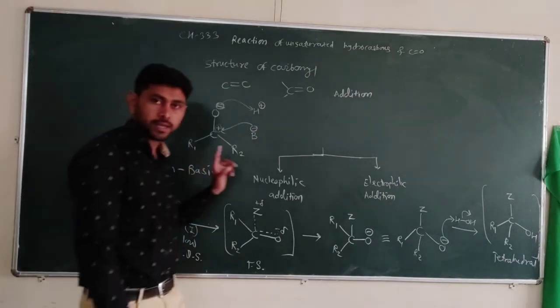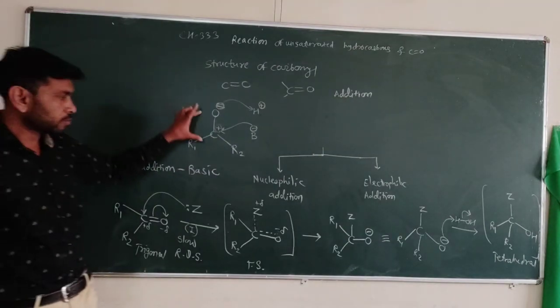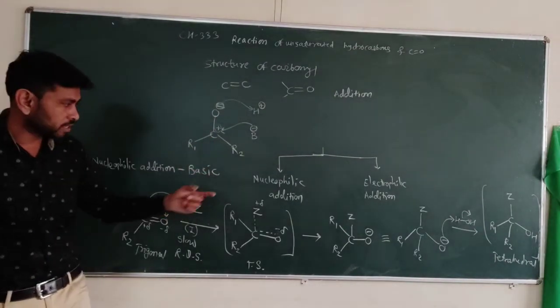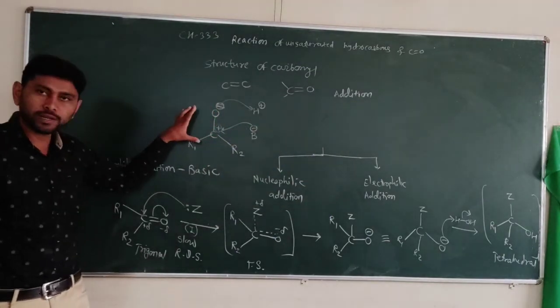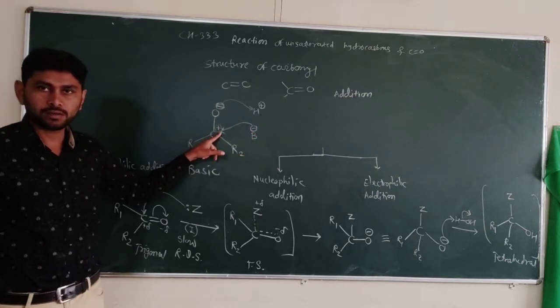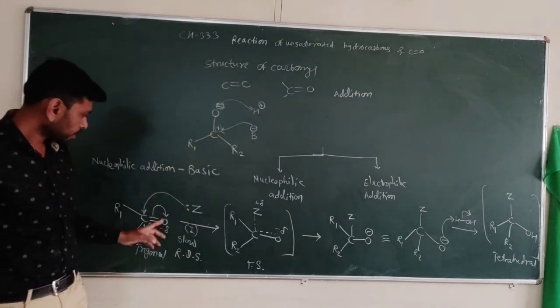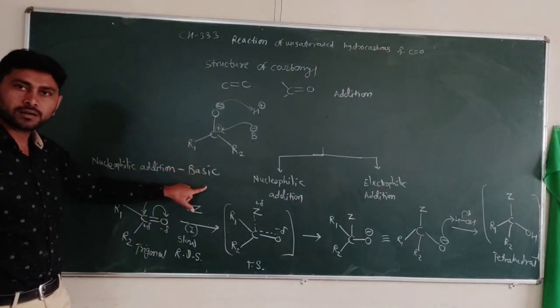Let me repeat the nucleophilic addition reaction. A carbonyl compound shows two types of addition reaction: nucleophilic addition and electrophilic addition. In nucleophilic addition, the nucleophile attacks first on this electron deficient carbon. Nucleophilic addition is always under basic condition.